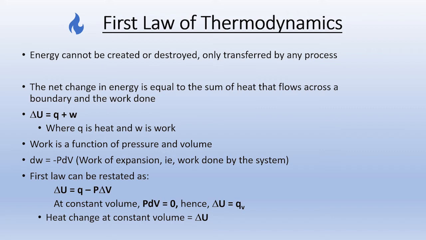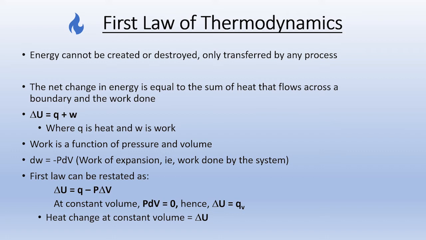The internal energy of a system can be increased in two ways, either by supplying heat to the system or by doing work on the system. So heat transfer is represented by the letter Q and work done is denoted by the letter W. So we can say delta U is equal to Q plus W.